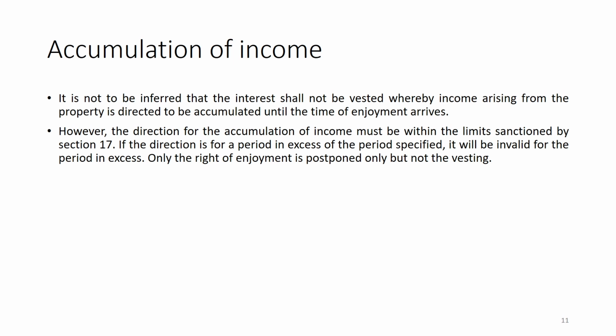That means, once the property has been given or transferred to someone with a prior interest or some other kind of arrangement, then during that period, till the property is possessed by the ultimate transferee, there will be income from that property.